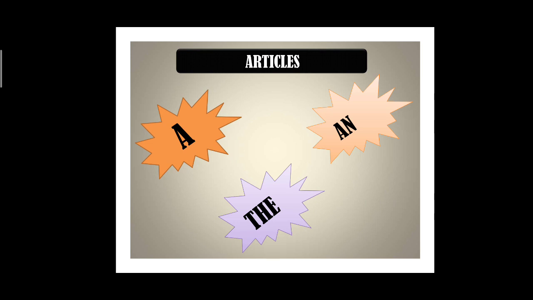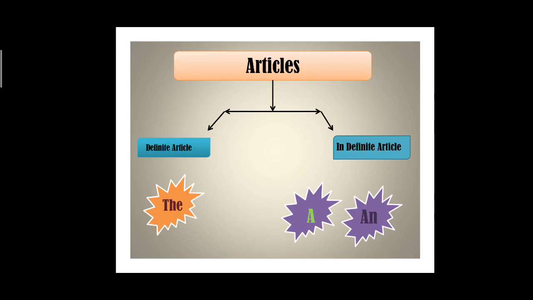Today, we are going to learn about articles. Articles are divided or categorized into two parts, definite and indefinite. The is your definite article and A and an are your indefinite articles.